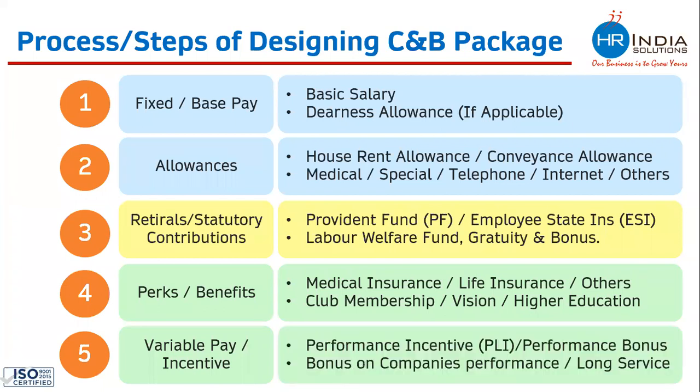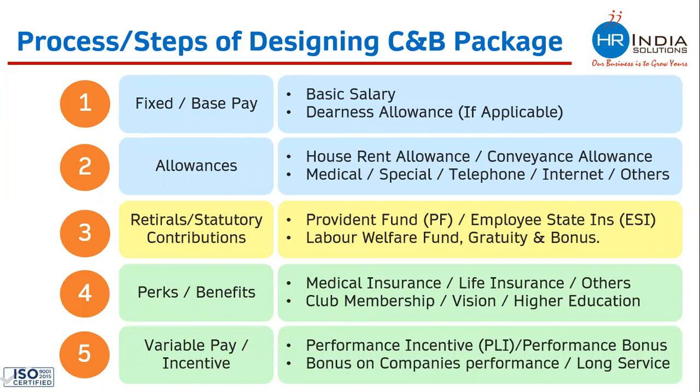The various names given to these components are performance incentive. Many companies call it PLI, performance linked incentive. Many companies call it performance bonus. Many companies pay variable pay or incentive on the basis of the company's performance, and there are incentives or variable pay on the basis of long service award also.